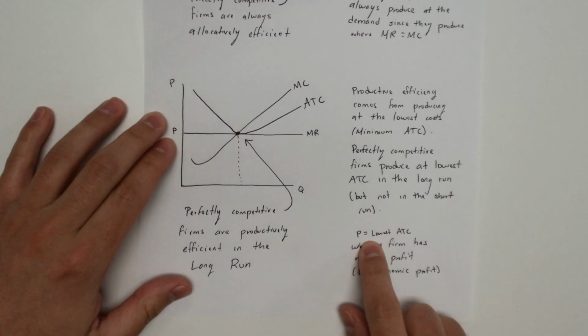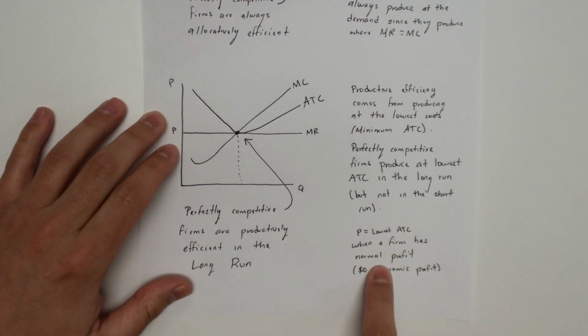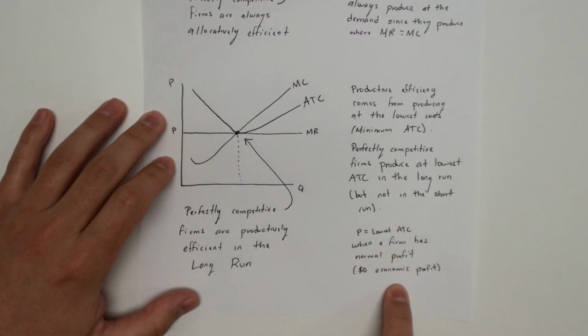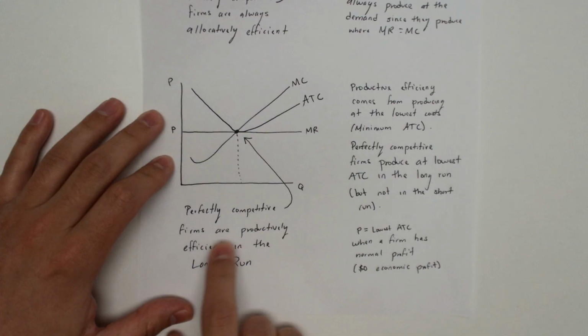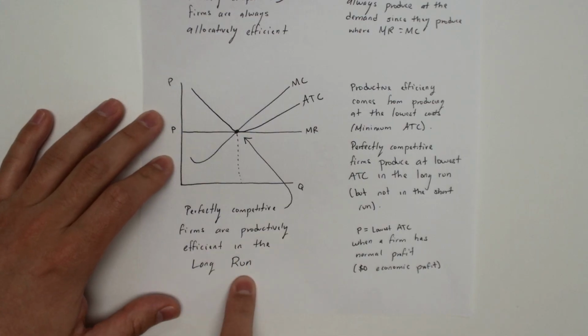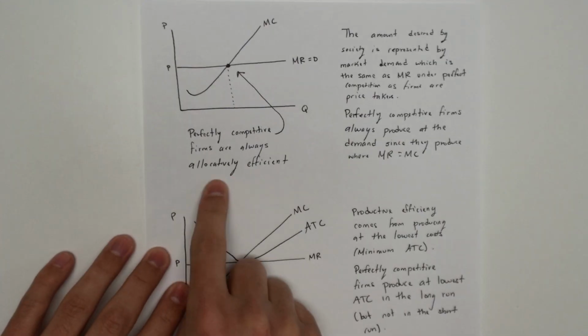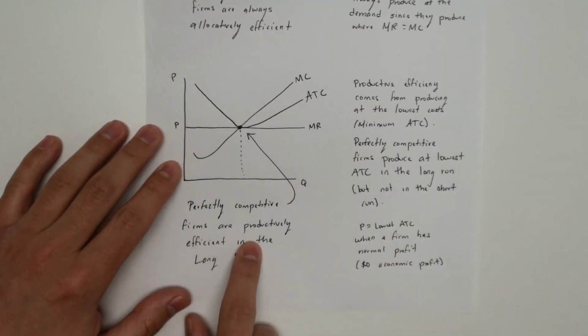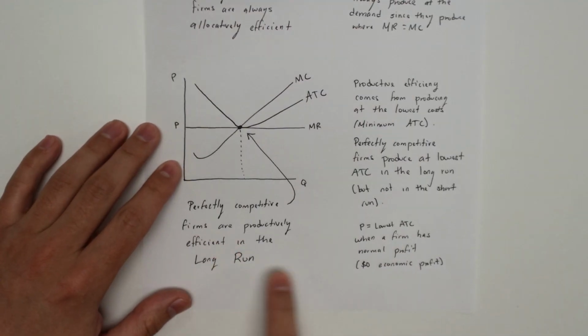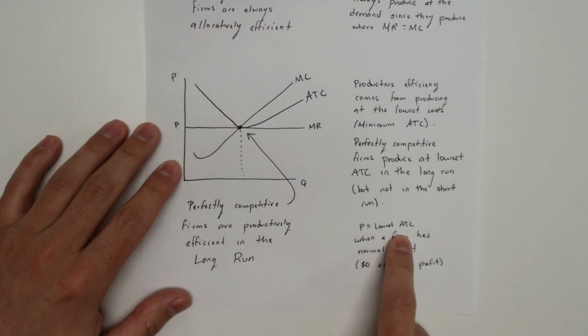So when price is at the lowest point of ATC, they're making a normal profit or $0 of economic profit, and that's going to show that they're being productively efficient. So perfectly competitive firms are productively efficient in the long run. They're always allocatively efficient no matter what, but they're only going to be productively efficient in the long run when price is at the lowest ATC level and they're making a normal profit.